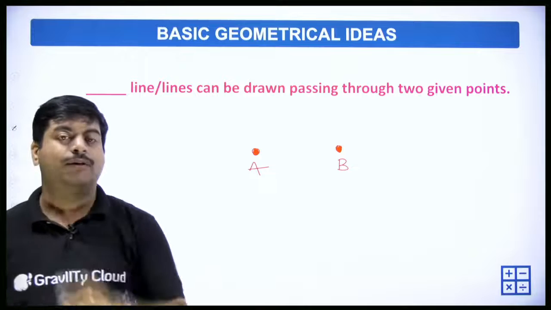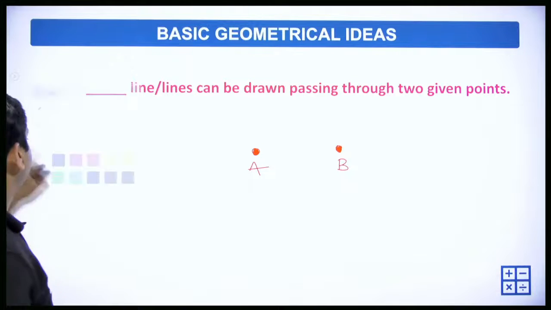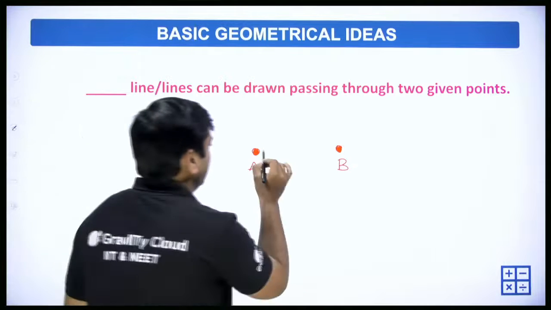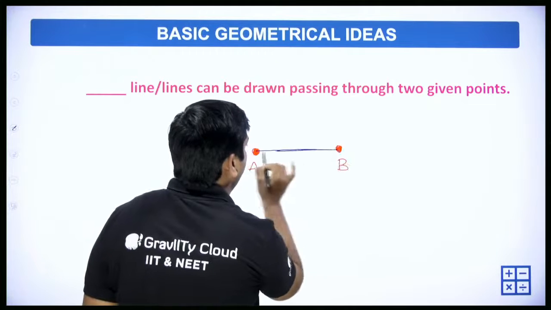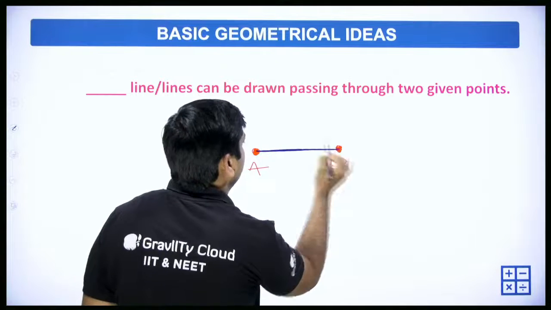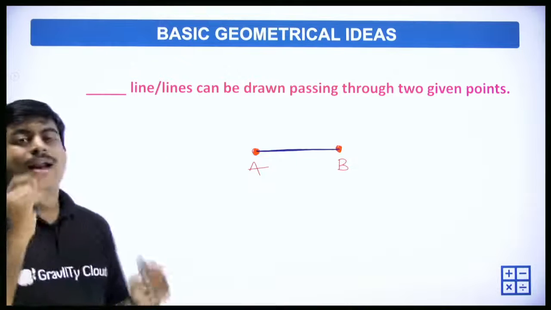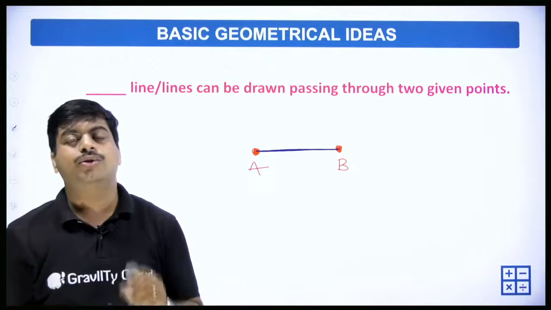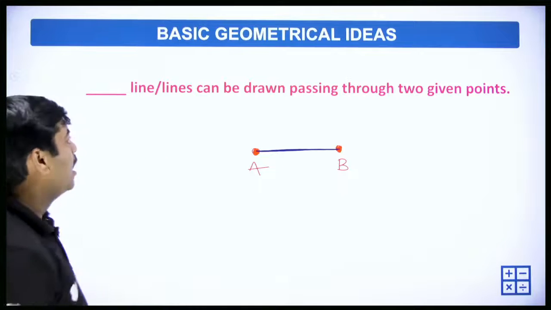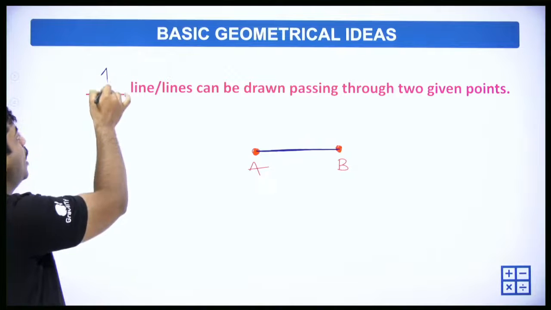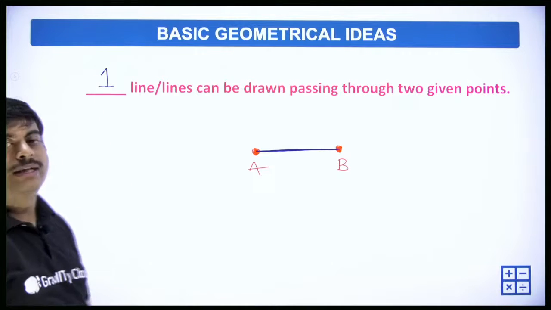Lines, it's not about curves. We are discussing the lines. You can see here, we can draw only one line passing through these 2 points. So the question is, how many lines? It is only one line we can join these 2 points.